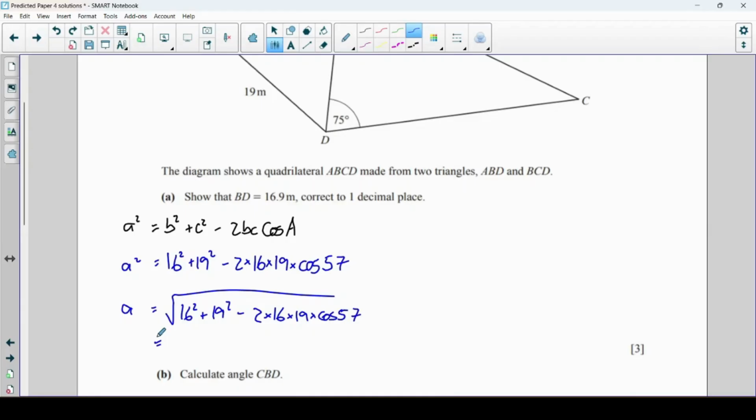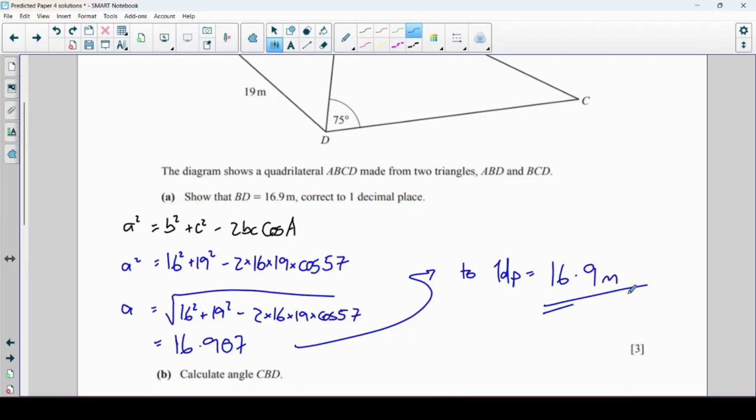Make sure your calculator is in degree mode, and sure enough I got 16.907, which to 1 decimal place, well, that 0 rounds that 9 to 9, so 16.9 meters.